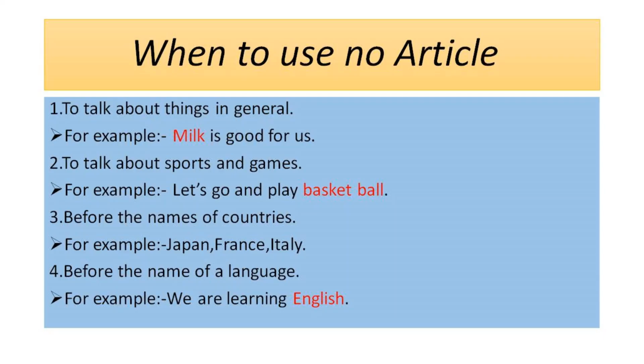When to use no article. To talk about things in general. For example, milk is good for us. To talk about sports and games. For example, let's go and play basketball. Before the names of country. For example, Japan, France, Italy.